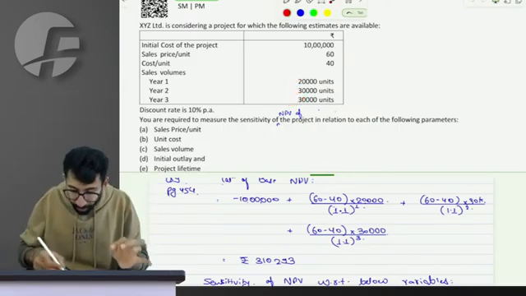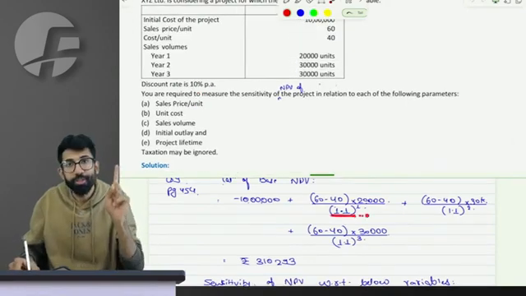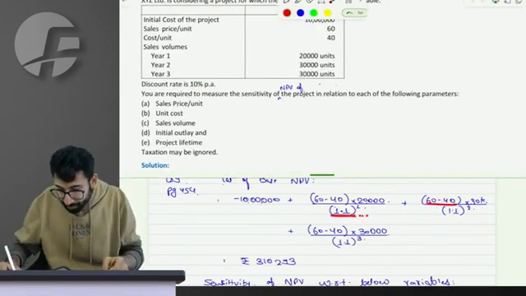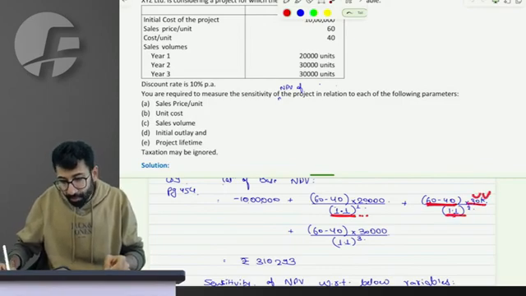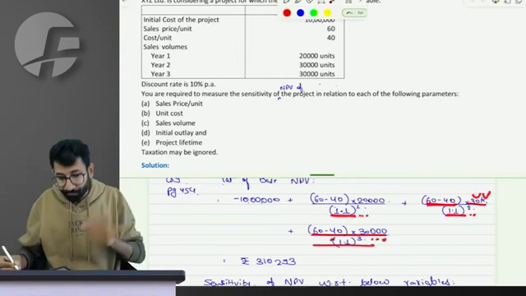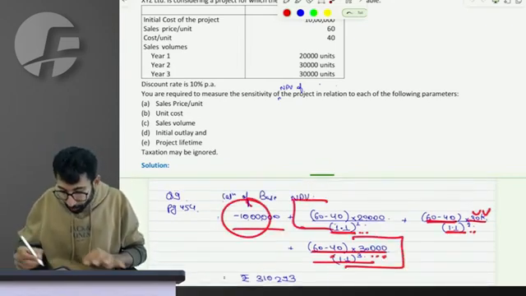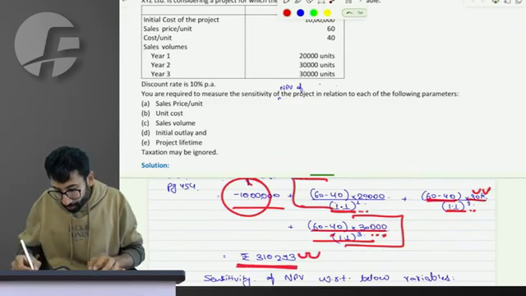So let me discount them manually at the rate of 10%. Divided by 1.1 to the power 1. Next year, 60 minus 40 multiplied by 30,000 units divided by 1.1 to the power 2. Third year again to the power 3. These are the present values of future cash inflow minus the initial outflow of 10 lakh, which gives me 3,10,293 as